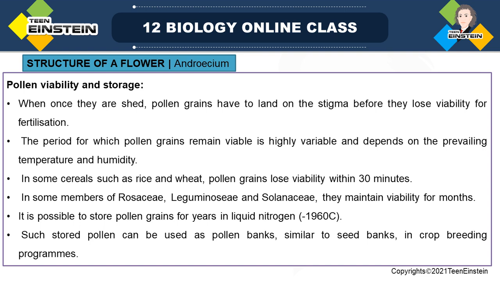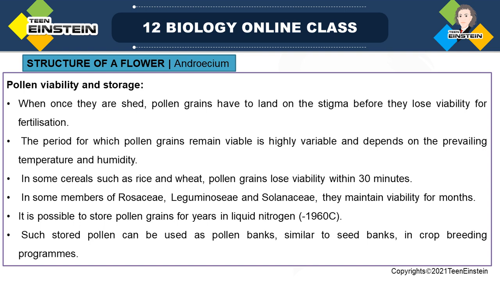So once they are shed, pollen grains have to land on the stigma before they lose the viability for fertilization. And the period for which a pollen grain remains viable is highly variable. It is different in different species and depends upon the temperature and humidity.